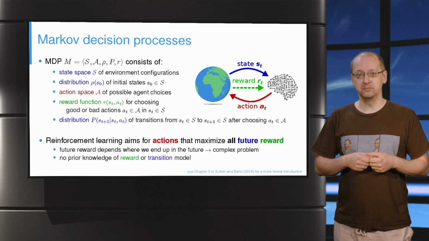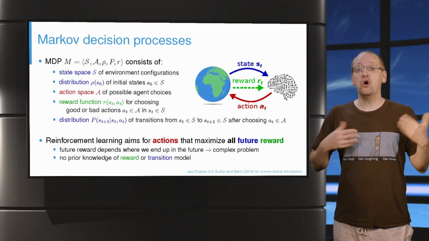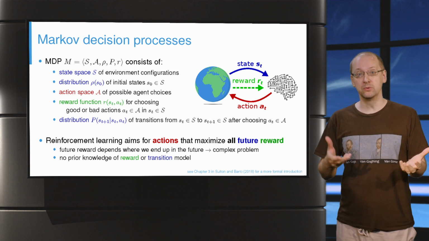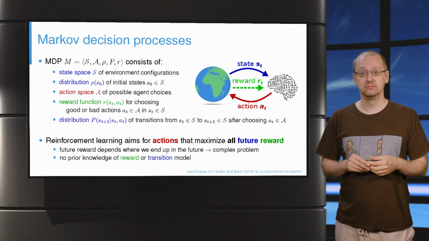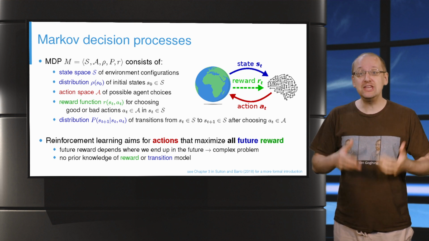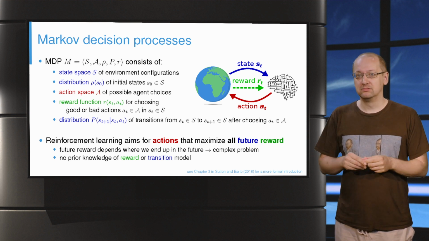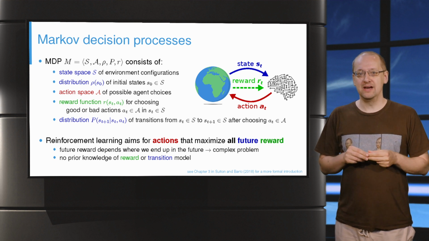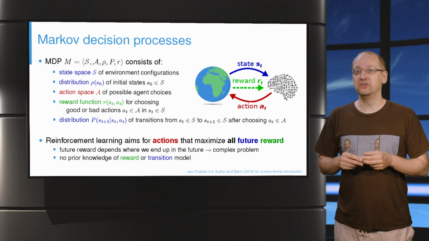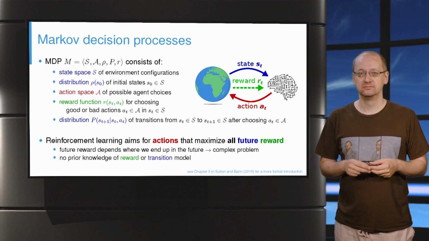The challenge of reinforcement learning is to find actions for every state that do not only maximize the immediate reward, but also all future rewards the agent will encounter. This is a complex problem because actions change the environment and agents must consider where they will end up. And remember, the agent does not know where it will end up or which reward it will receive there. It has to experience this by trial and error.